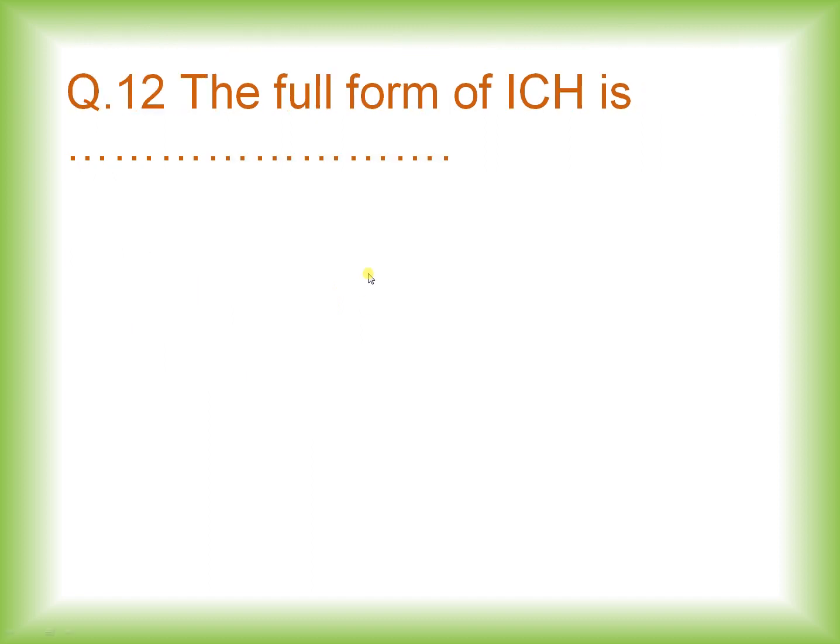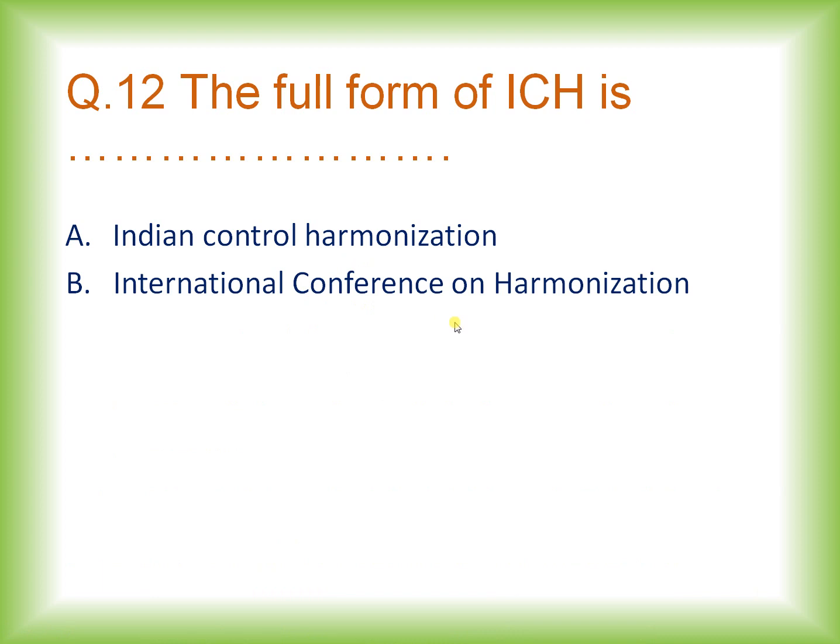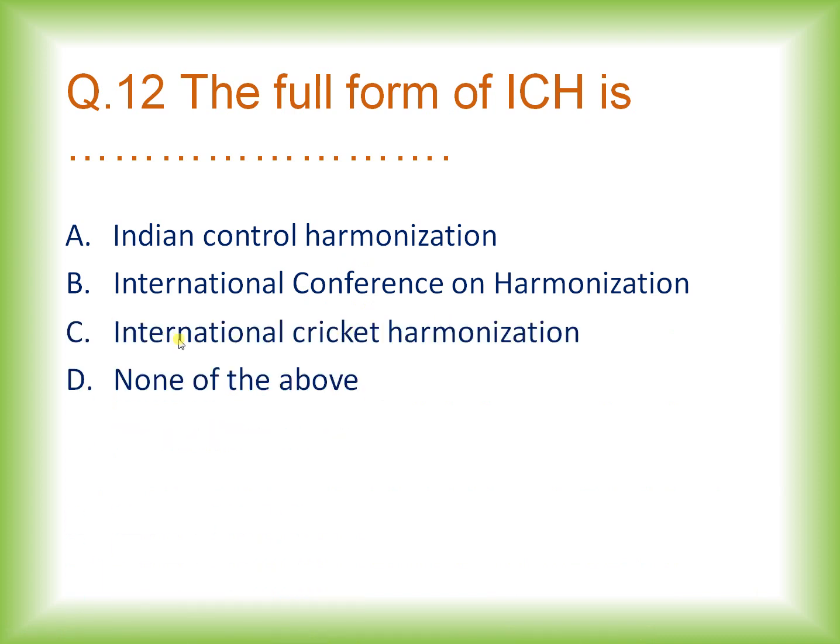The full form of ICH is, the options are Indian Control Harmonization, International Conference on Harmonization, International Cricket Harmonization, option D, none of the above. The right answer is option B, that is International Conference on Harmonization.